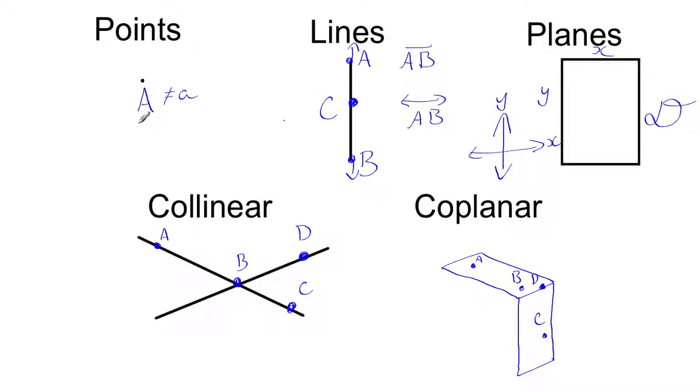Naming points, lines, and planes, we just went over this. So again, if I have a point, it's a capital letter. Lines are 2 capital letters because they are representative of 2 endpoints. And planes get a capital letter with a cursive letter, a fancy letter. So if you see any fancy typed letters, that is a plane.